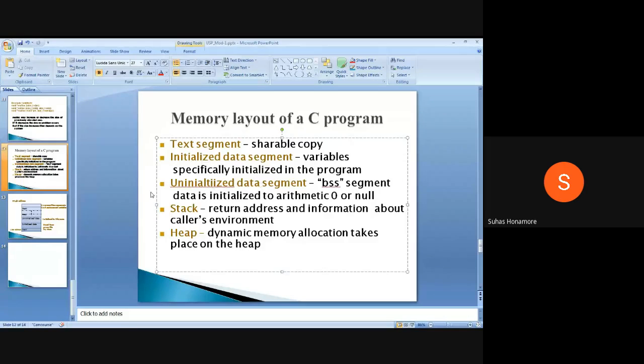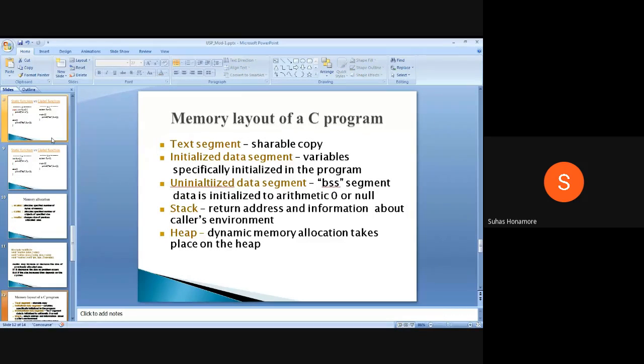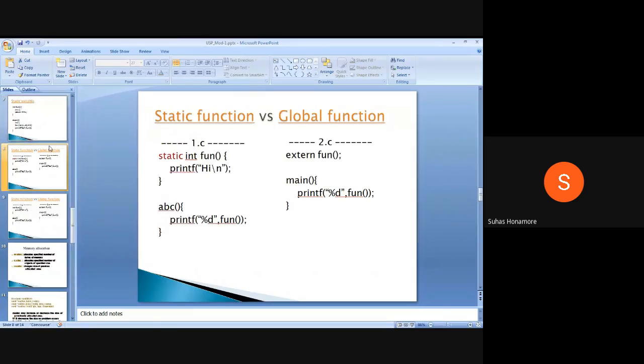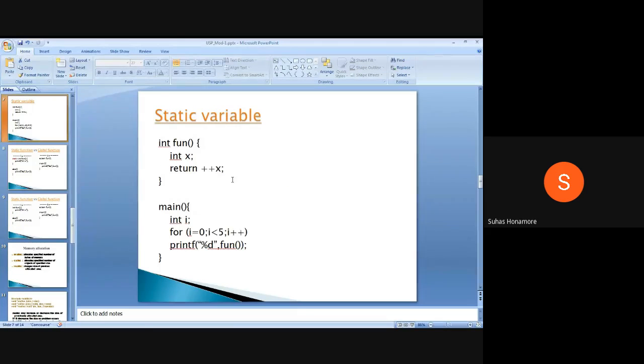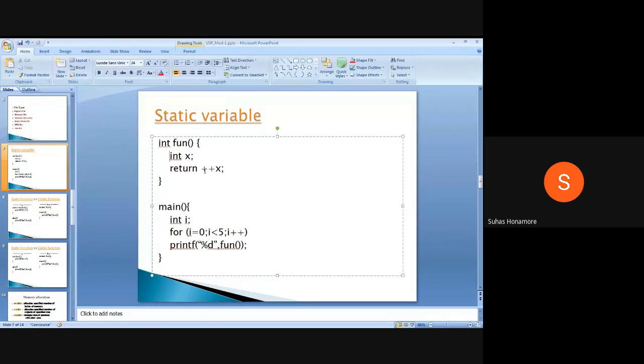If you saw the previous program we wrote, there was a static x, which is not initialized, so the system will initialize it by default. Actually the static keyword was there and we removed that keyword. So if I have static here, what will happen, since this is not initialized?